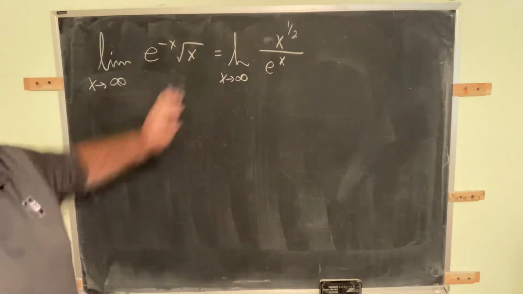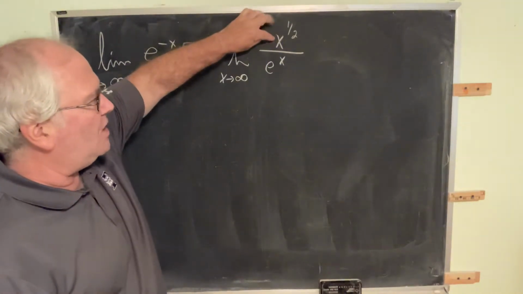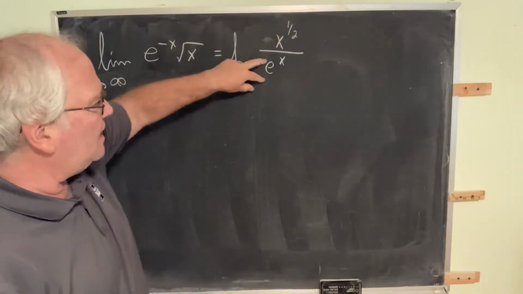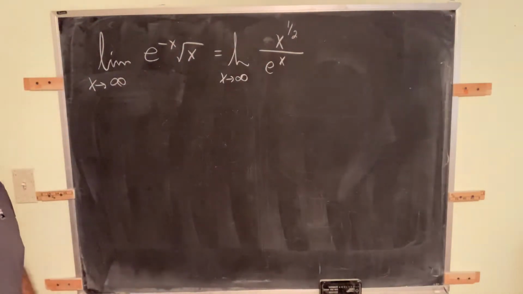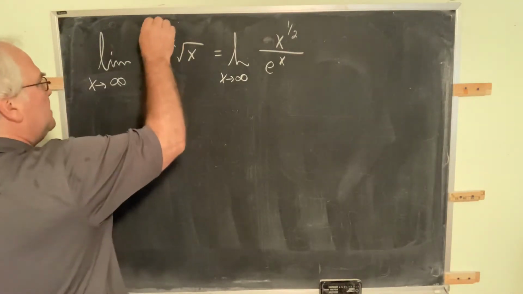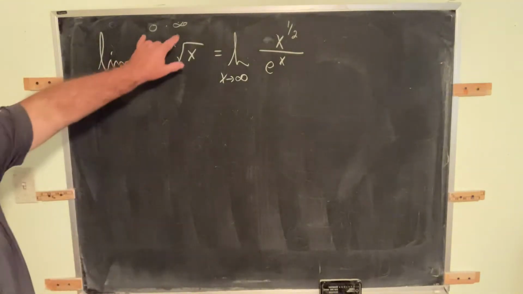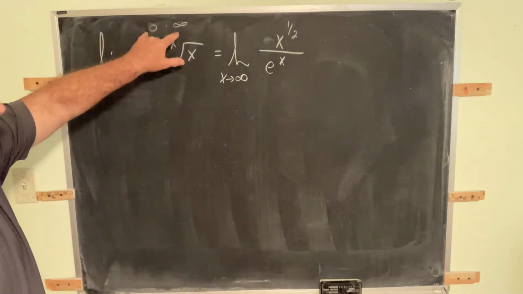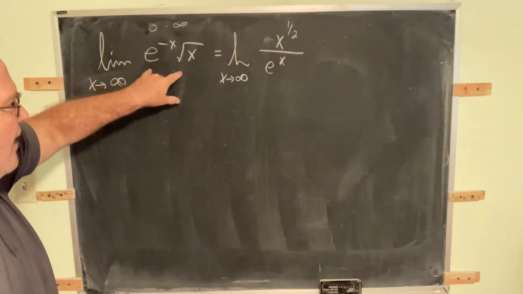Now we do have a fraction form, and as x goes to infinity, the numerator goes to infinity and the denominator goes to infinity. So this is the indeterminate form infinity divided by infinity. If you obtain the form 0 times one or the other of the infinities, either positive or negative infinity, change this into a fraction.